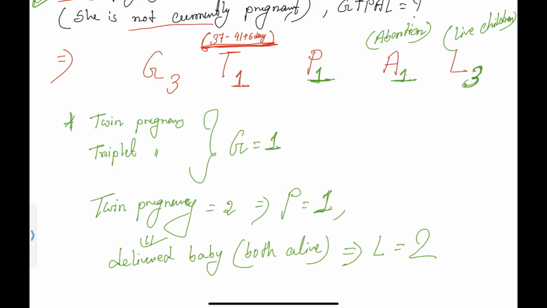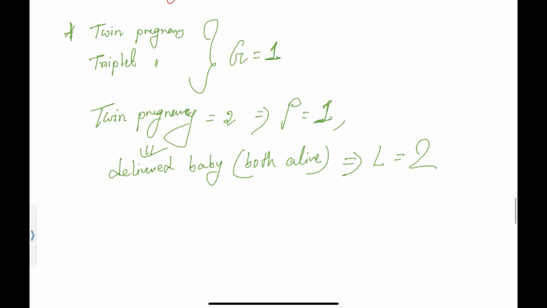So no matter how many babies are there inside the mother's womb, parity will be considered as 1 if she crossed the viability period. Gravida is also counted as 1 because it is a single pregnancy; how many babies are inside the womb doesn't matter, but as she gets pregnant, that's why gravida is counted as 1. If she crosses the viability period, no matter how many babies are inside the womb, parity will be counted as 1. But the live children will differ depending on how many live babies she gave birth to through a single pregnancy. Okay, I hope it's clear.